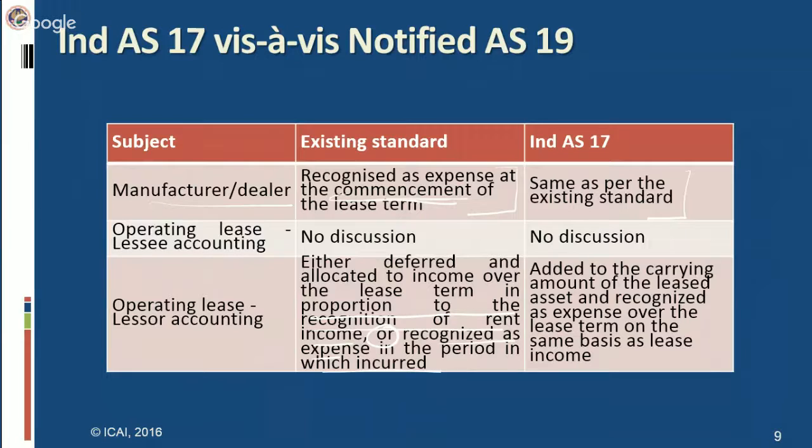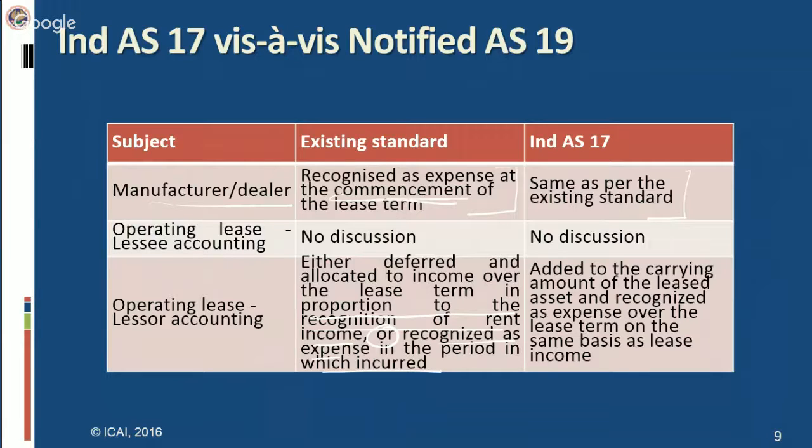However, in Ind AS 17, the initial direct cost incurred by the lessor in case of operating lease is added to the carrying amount of the lease asset, because the lease asset will be shown in the books of lessor only. It is recognized as expense over the lease term on the same basis as lease income.